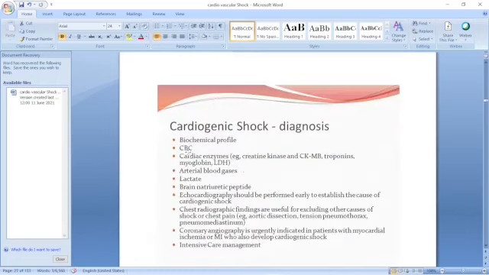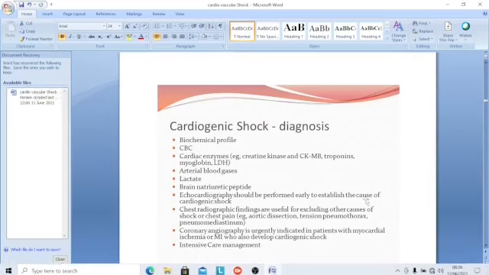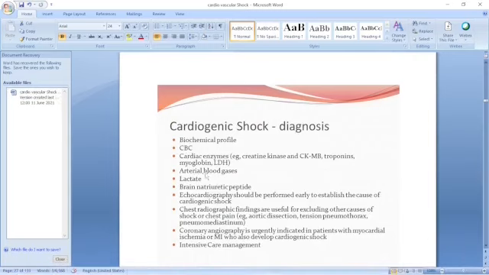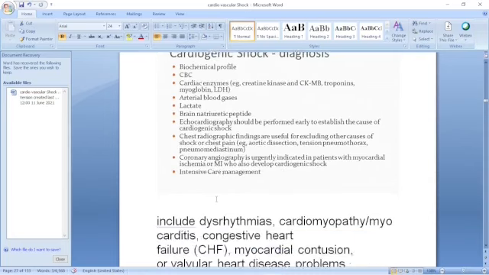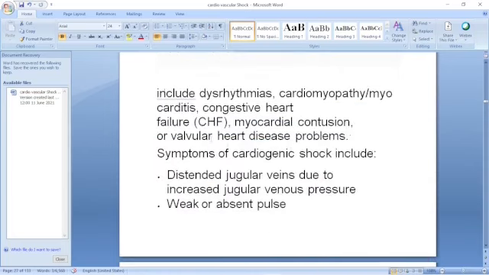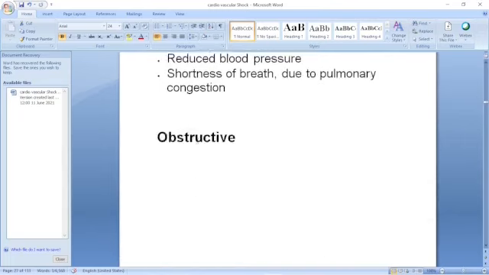Then cardiogenic shock diagnosis. The cardiogenic biochemical profile you do: cardiac enzymes, the arterial blood gases. Arterial blood gases are important in all shock. You have to do the arterial blood gas analysis, lactate, the brain natriuretic peptide, and echocardiography, chest radiography findings, and coronary angioplasty. And if it is indicated, angiography. These are life-saving measures. So these are the things we have seen.